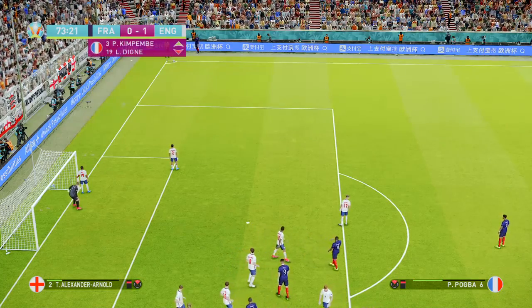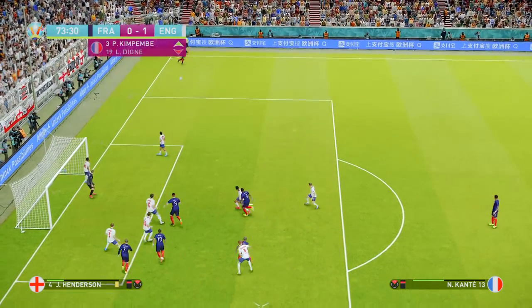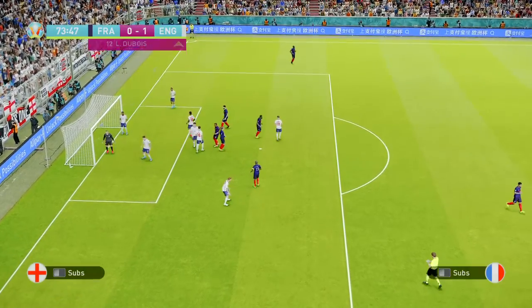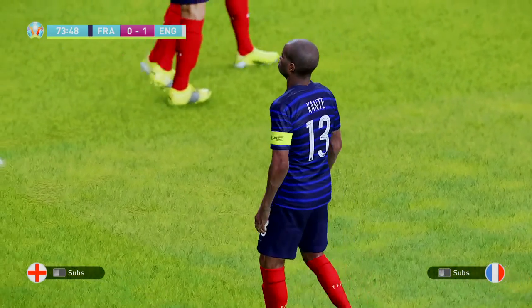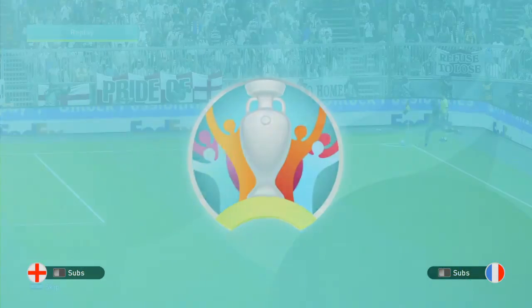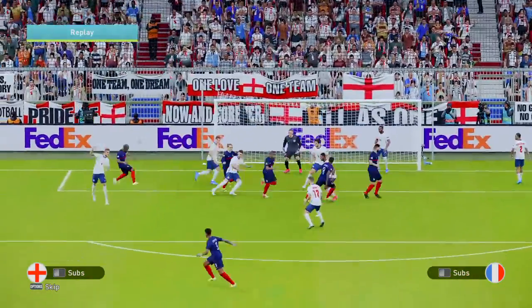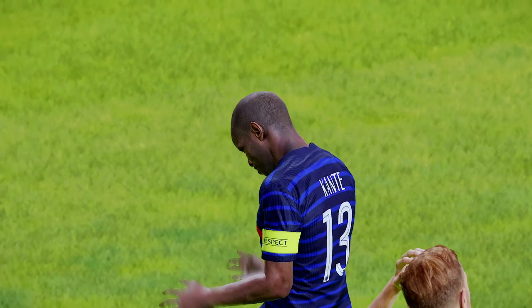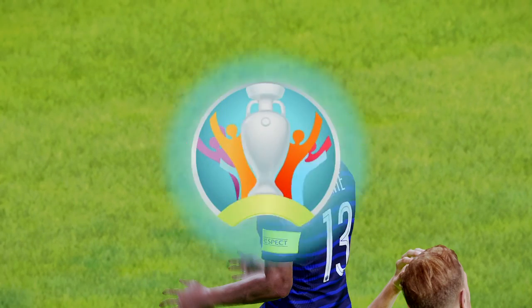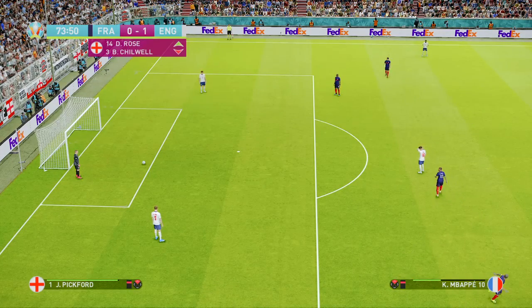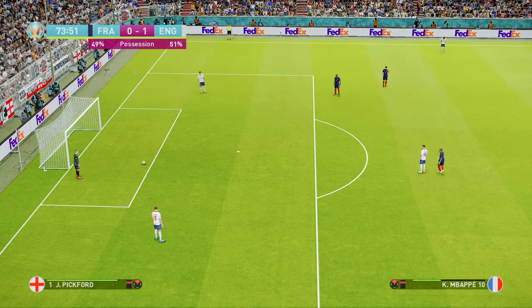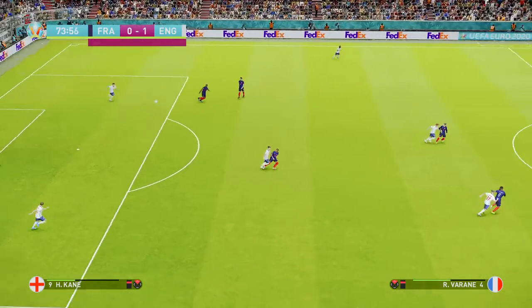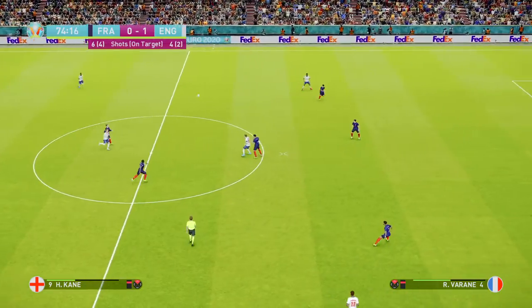Danger now from a French corner. Pogba to take. Digne off. Kimpembe on. Corner floated in. Kante's there. Said earlier about him being one of the smallest men on the pitch, but he rose high there like a Robert Salmon. Time running out for France. 16 and a bit virtual minutes left as England still lead from Harry Kane's early goal.